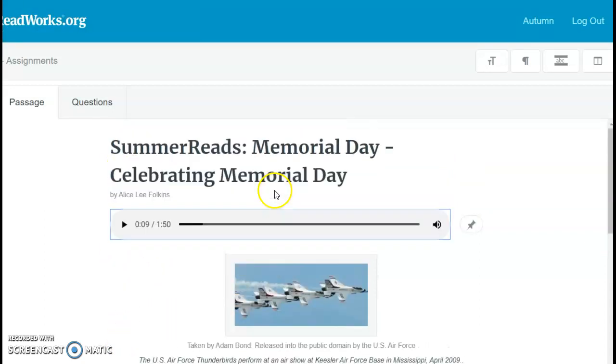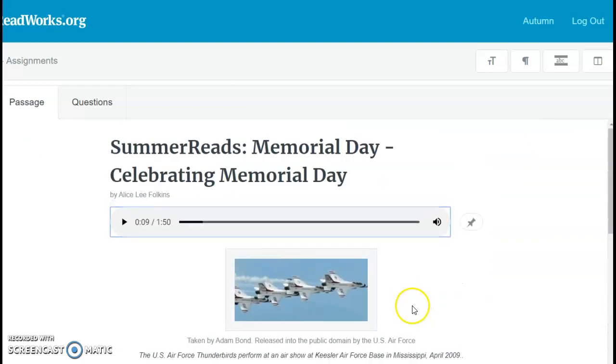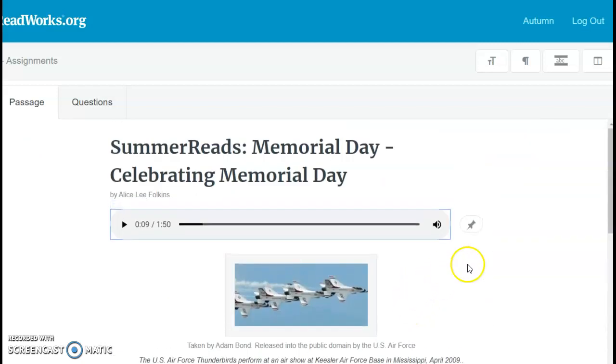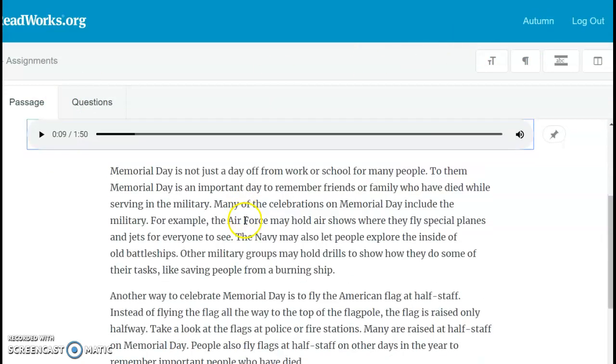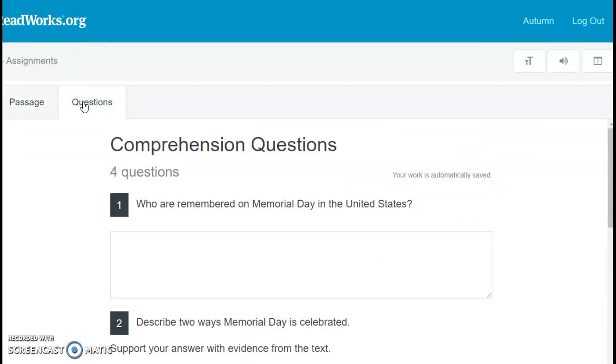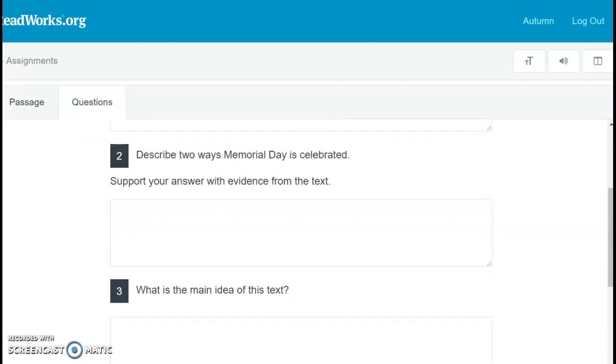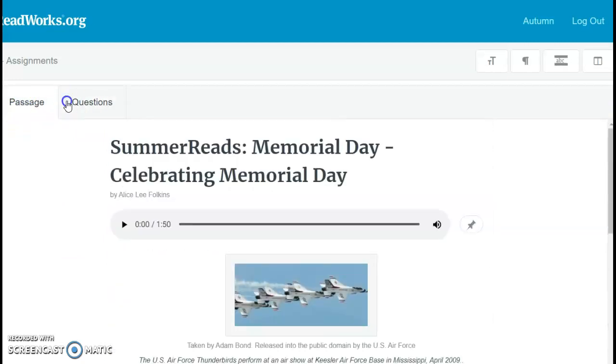So it will read the article to you. Please make sure you're following along with the words, but there you go. You can listen to the article. And you will know you're in because it says your name. Thank you, Autumn, again. So you're going to read the article or listen to it or both, and then you're going to go to where it says questions. You have 4 questions to answer, and you can go back to the text to answer them.